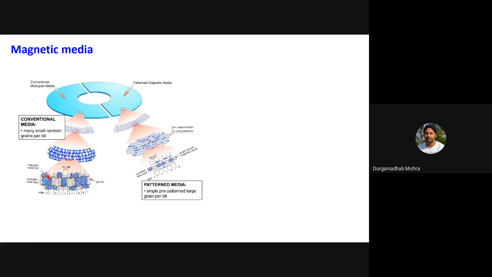This can be done if you pattern it using some lithographic techniques, and this is actually being implemented as well. You can make this patterned magnetic medium, patterned in such a way that one typical pattern has a dimension of a few hundred nanometers, and each one can act as a storage, one bit of information. That has increased the storage density by a huge amount.